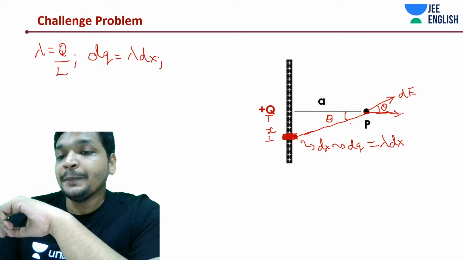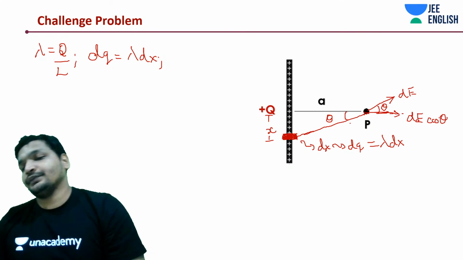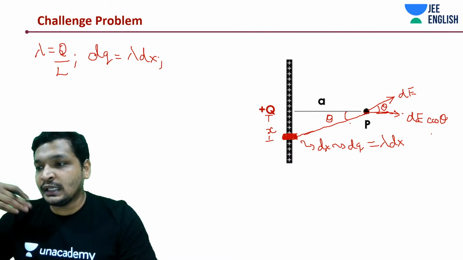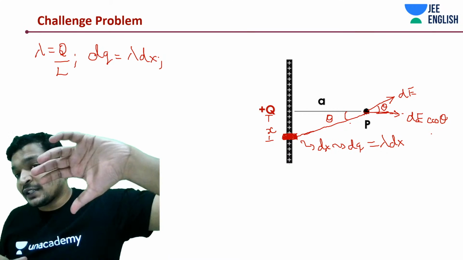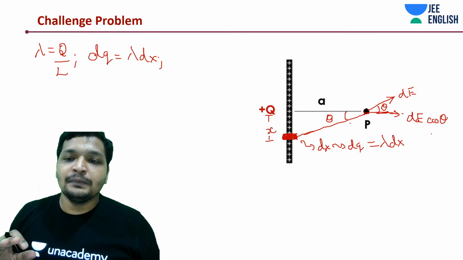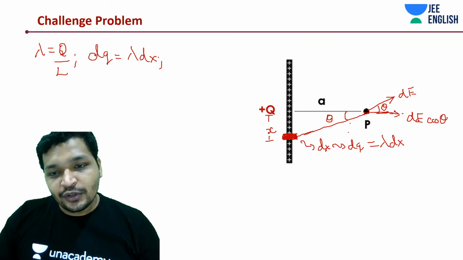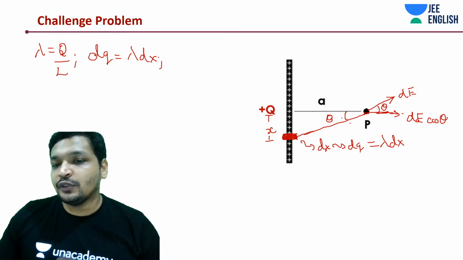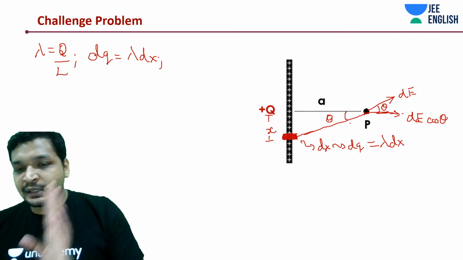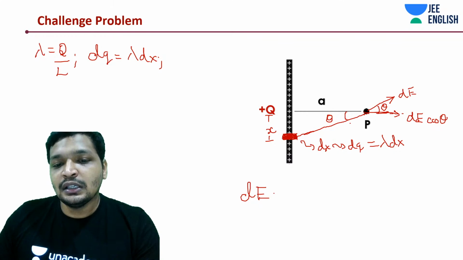This is going to be dE cos theta. Alright, dE sin theta cancelled out. If not, you will take dE sin theta and they would be subtracted from one another. Do remember that. dE cos theta adds up, dE sin theta gets subtracted. But anyway, once you substitute negative value for theta, you will get both of them. Simple, guys. Simple. So now dE is how much?